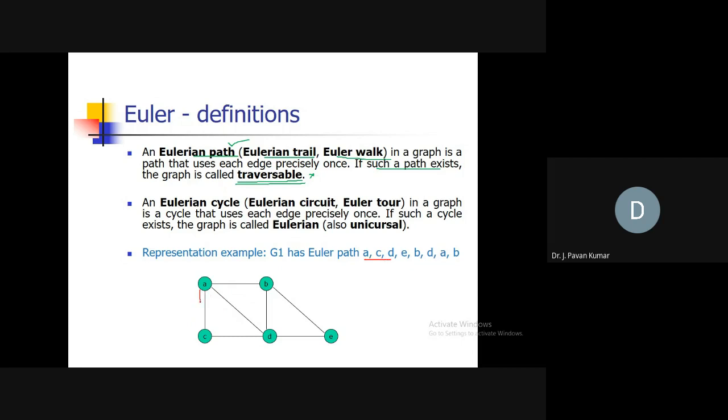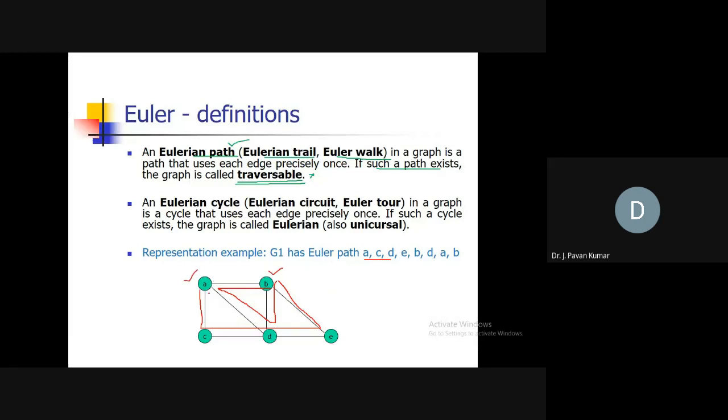A to C, then C to D, D to E, then E to B, then B to D, then D to A, then A to B. Like this, we have started here and ended here.